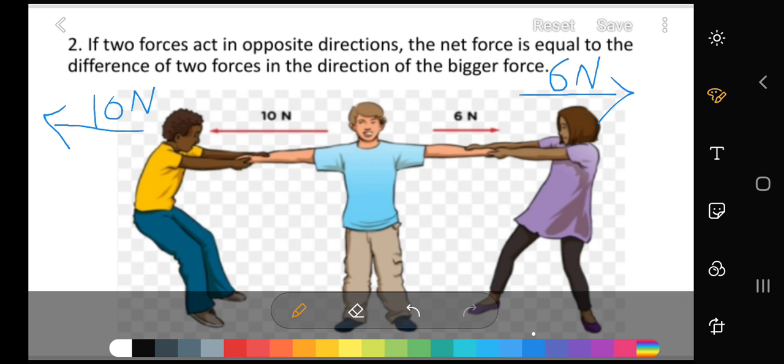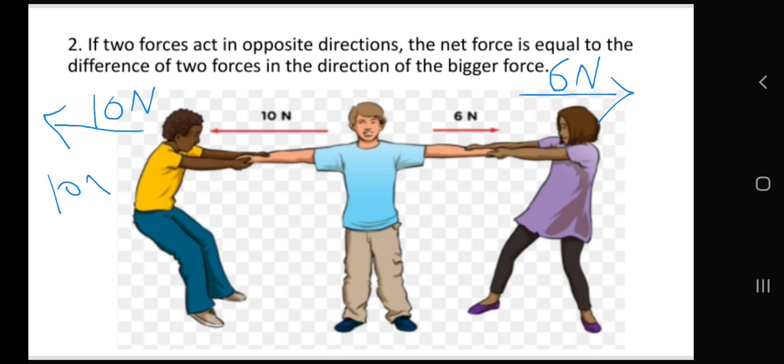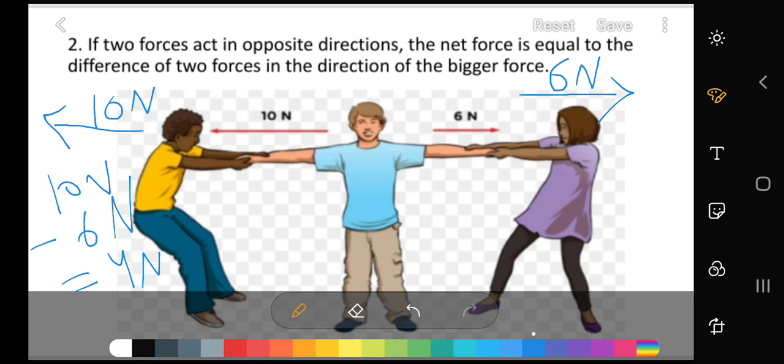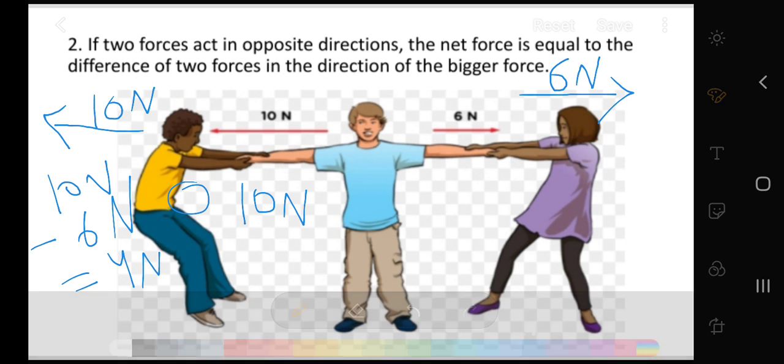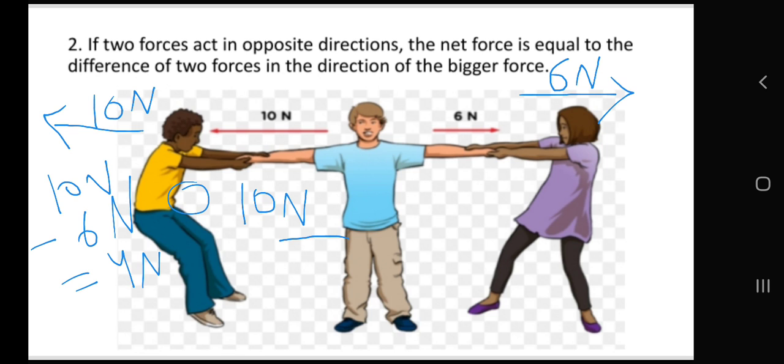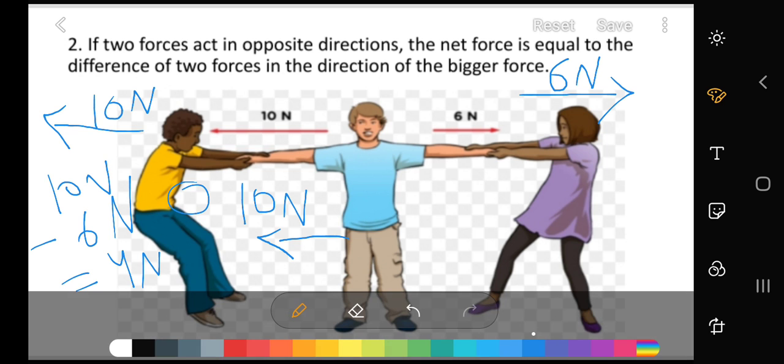The net force will be the difference in these two forces, which is 10 Newton minus 6 Newton, equal to 4 Newton. This person is applying force of 10 Newton, so the direction will be here.